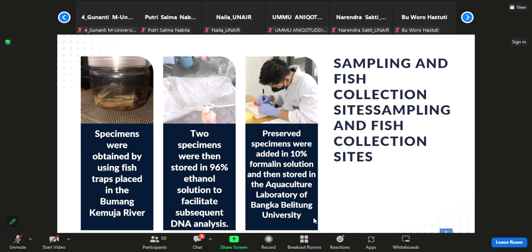Two specimens were treated in a solution of 96% ethanol in order to facilitate subsequent analysis of their DNA. An additional specimen was preserved in a 10% formalin solution and afterward stored in the laboratory of aquaculture, Bangka Belitung University.